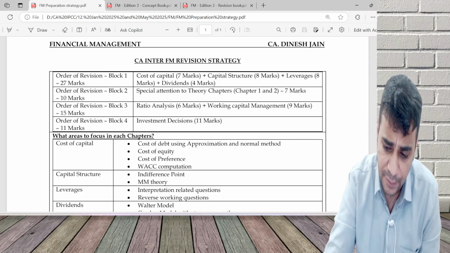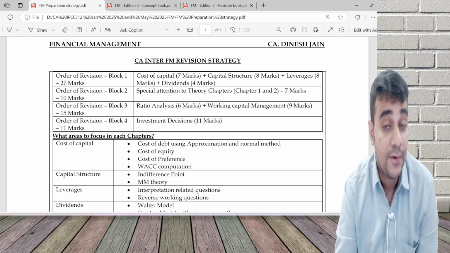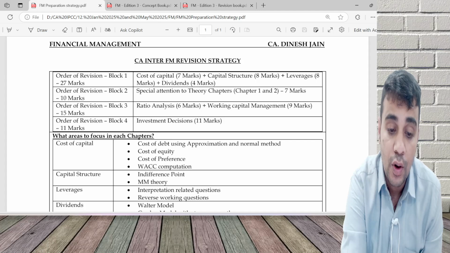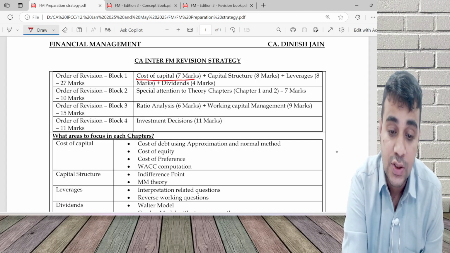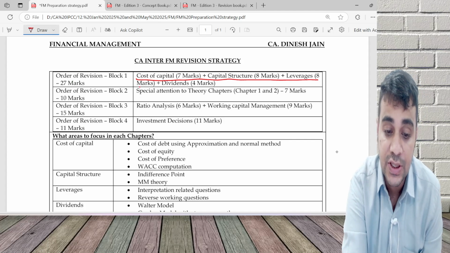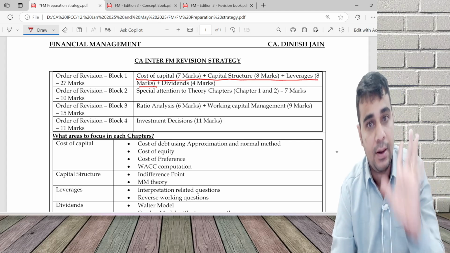Now, what is the order of revision? Like I said for costing, I have created blocks. The first block is on capital structure or cost of capital. That is financing decision, three chapters of financing decision, which used to be a single chapter earlier.